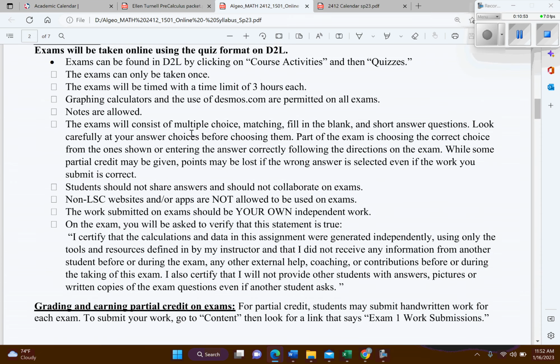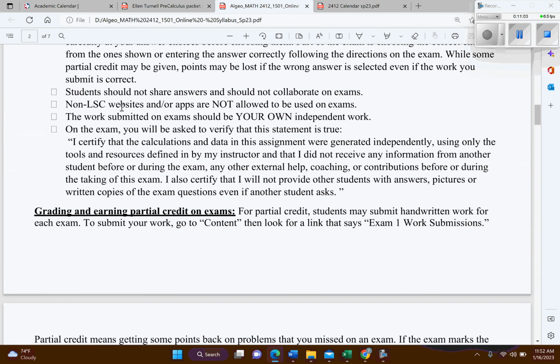Basically, this is kind of saying the same thing about the homework checks. The exams will have multiple choice, matching, fill in the blank, short answers, stuff like that. So students should not share their answers. Do not collaborate during the exams. Basically, I'm allowing you to use your notes, but other than that, you really don't need to be using anything else.